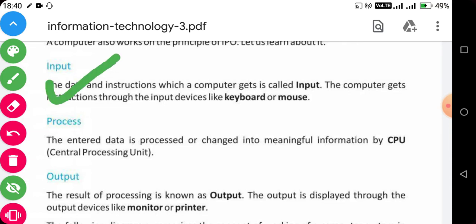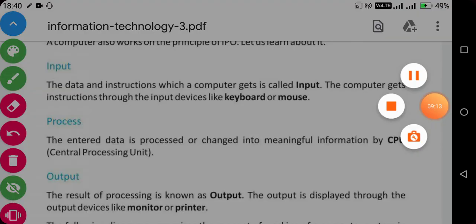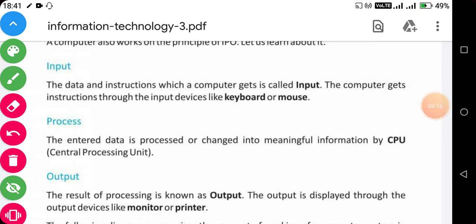Whatever information we require as output, first we have to provide it through which medium? Through an input device, and the input devices are keyboard and mouse. These devices are called input devices, and what they do is help us feed the desired information inside a computer. So input is a very important part of a computer. Now let's read the definition of input. Input means the data and instructions which a computer gets. The computer gets these instructions through input devices like the keyboard or mouse.